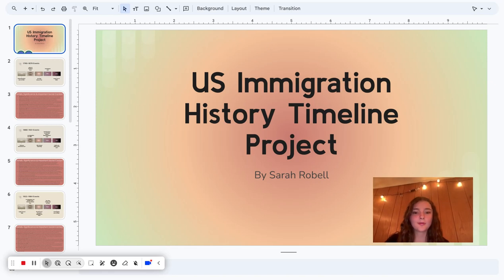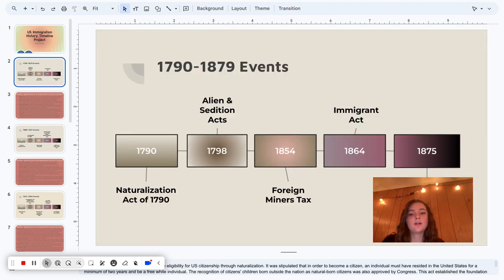Right, my name is Sarah Robel, and this is my U.S. Immigration History Timeline Project. So the first set of events that we're looking at is 1790 to 1879, and the one that I'm going to be focusing on is the Naturalization Act of 1790.